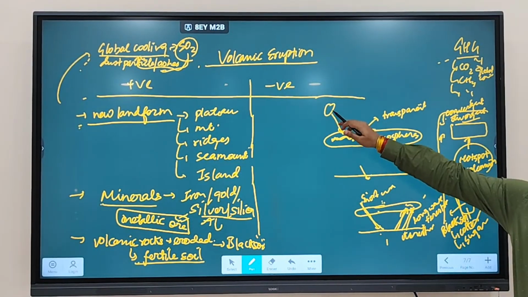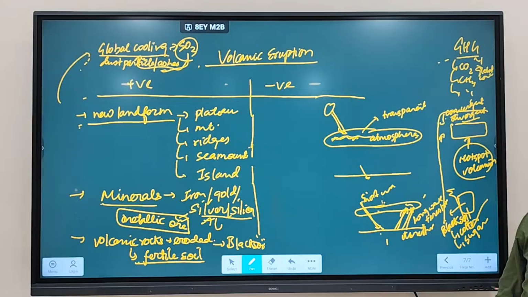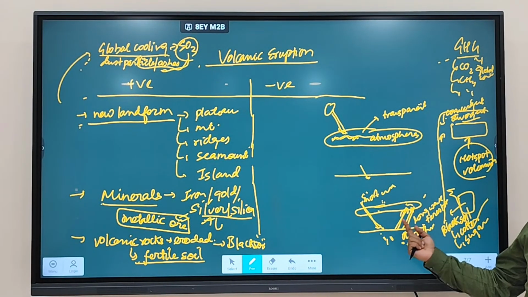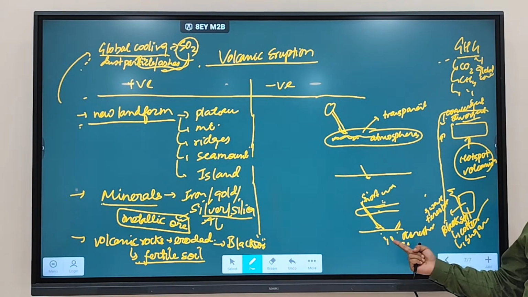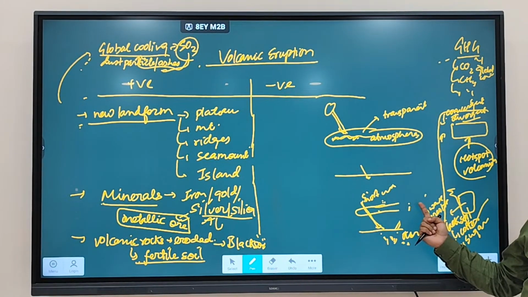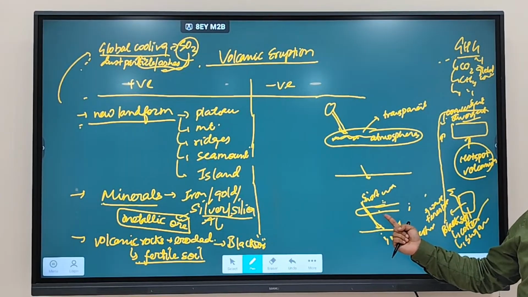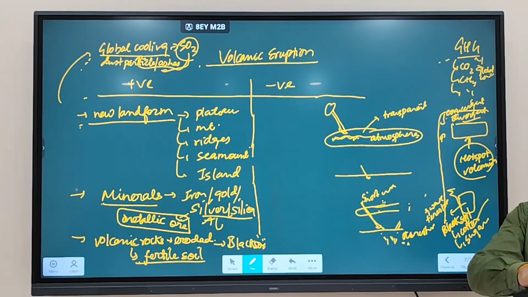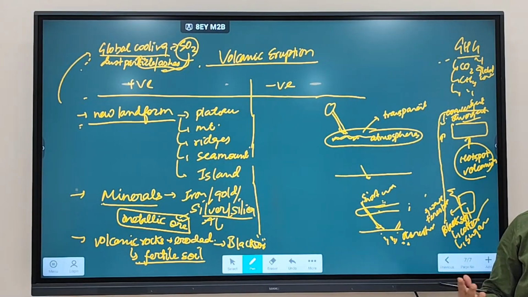But if the solar radiation itself is not reaching the Earth's surface, what will happen? Earth will not get heated. When Earth will not get heated, what will happen? It will not emit the radiation. When it will not emit the radiation, the atmosphere will not be able to absorb. When the atmosphere will not be able to absorb, what will happen? Temperature will come down. So that's how global cooling happens, and that is another importance of volcanic eruptions.